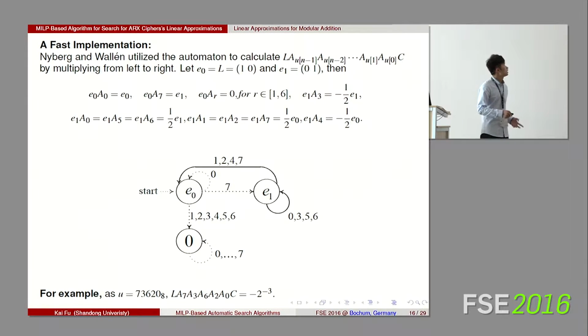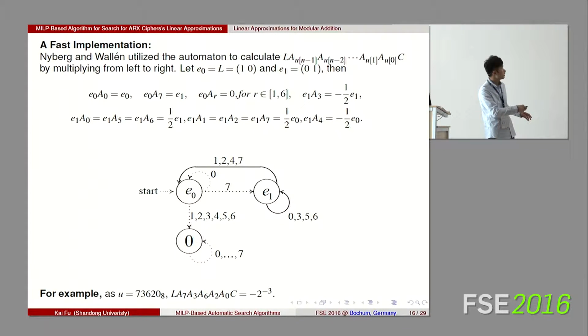In addition, Nyberg and Warren also use the automaton to calculate the correlation fast. They define the state E0 is L and E1 is O1. Then they found the law. We can use this picture to denote the law. The start state is E0.